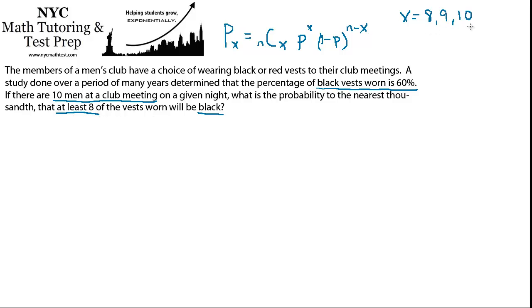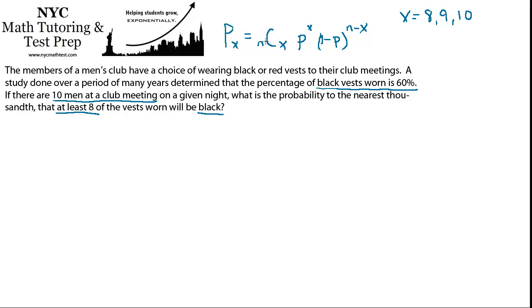It could be 8 or 9 or 10. The formula can only calculate the probability of it being exactly 8 black vests, or exactly 9, or exactly 10, depending on what we choose as our value for x. So we actually have to use this formula 3 times and then add up the probabilities separately.